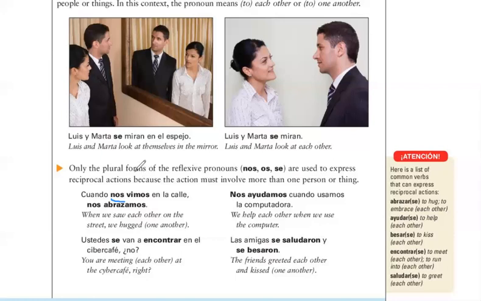But we didn't have any other option here. We didn't have an infinitive, we didn't have a present participle, so that's where it had to go. And actually that's the case for three of these. Right here we've got this nos, and we've got se and se. There's no other option because we only have a conjugated verb.